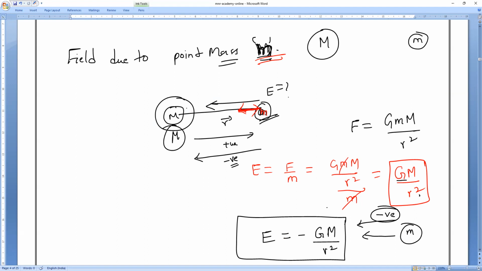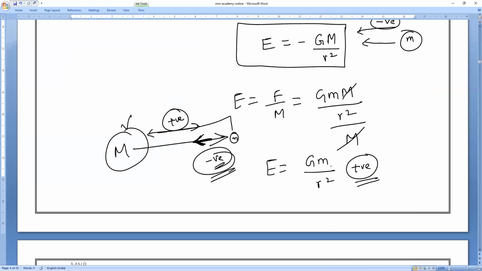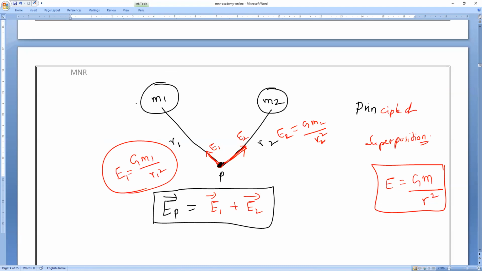Yes, sir. Now, in the same way, the field due to capital M, what did we get? E is equal to G into small m divided by r square. So capital M is gone. Now they are asking the gravitational field on this point P due to M1. So the total gravitational field at P is the force of attraction between P and M1 and P and M2. If you add both, that is what you will get. You understand? Clear? Any doubt you can ask me. Understand, girls? Everybody?